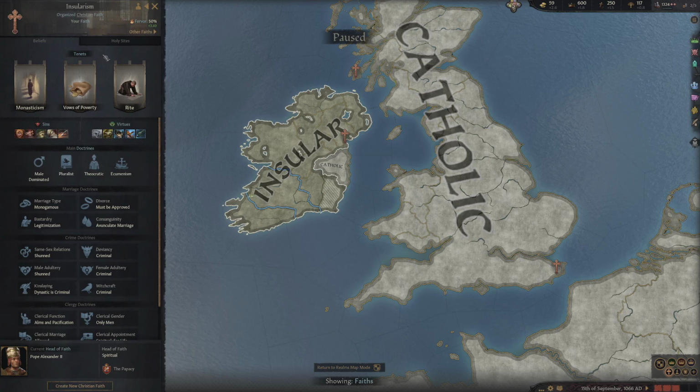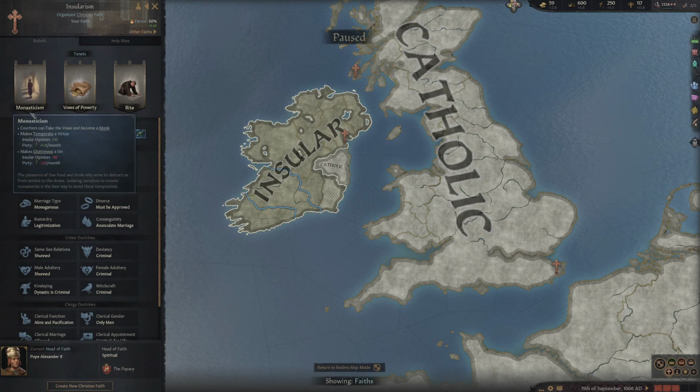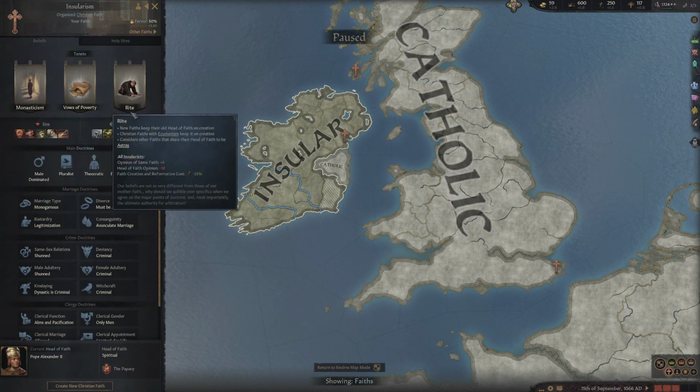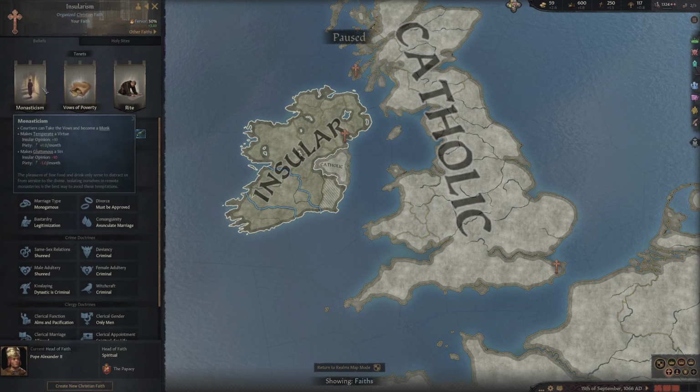Now, at the top of your faith, and if you notice when I clicked on a few of the other faiths, these tabs are all the same, bar a few very minor differences. So, at the top, you will have tenets. These are the core beliefs of your religion. So, we believe, for instance, in monasticism, vows of poverty, and what is called rite. And as you can see as I hover over them, these have different effects on the people who are worshipping this religion and what they believe.